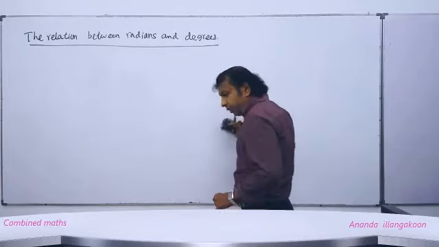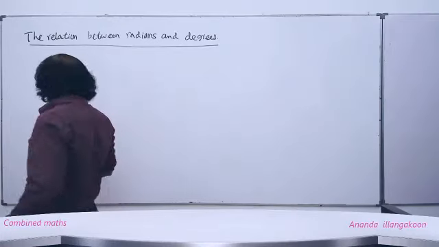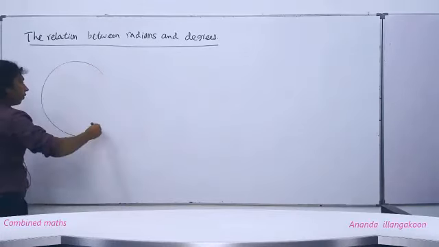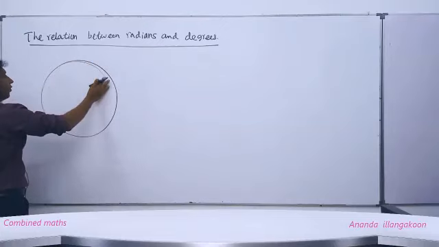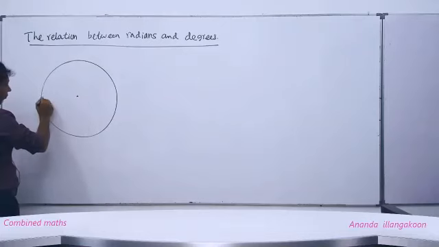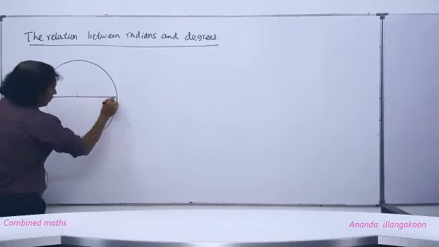Okay, for this, people, I am going to take a circle of radius R. This is our circle. I take the diameter like this.